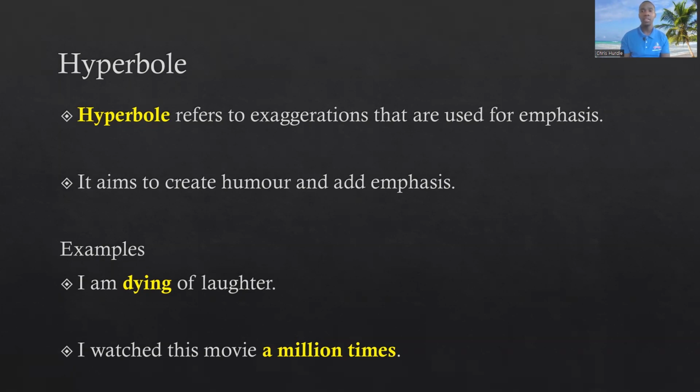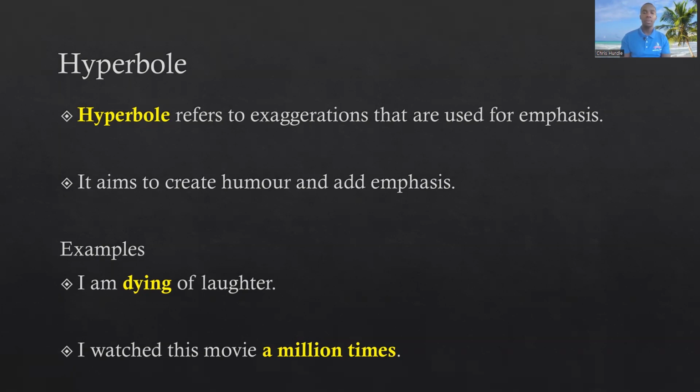And like I said, because the exaggeration is ridiculous, it actually might make you laugh when someone says that, right? And the second example: I watched this movie a million times. Of course, you don't literally mean a million times because you can't even count that high. You know what I mean?